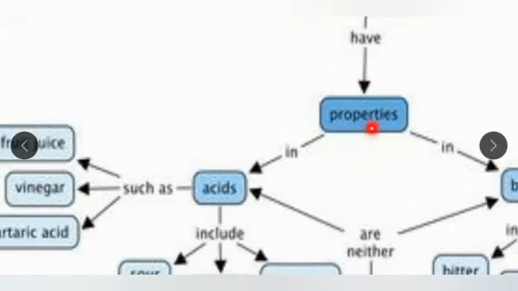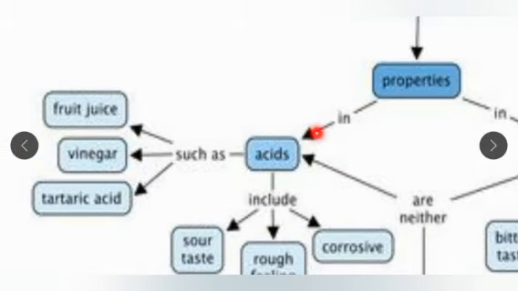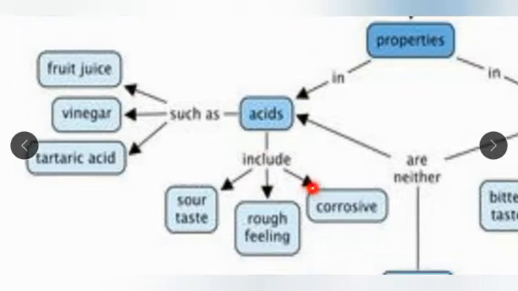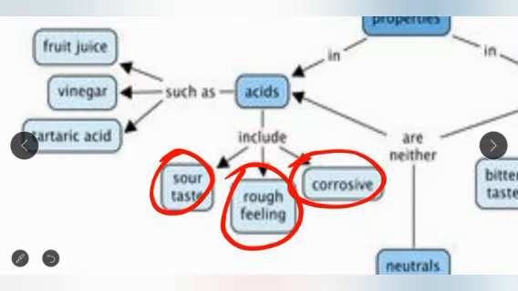And we have studied the properties: acid is basically sour in taste. It has a rough feeling and it is corrosive in nature. So acid is sour in taste, rough in feeling, corrosive in nature.